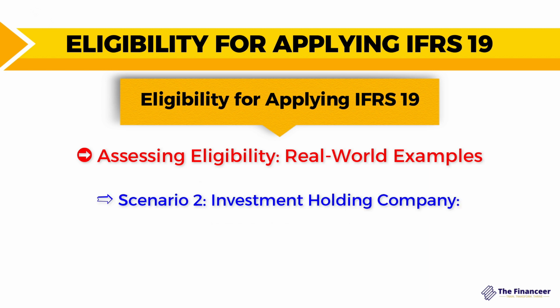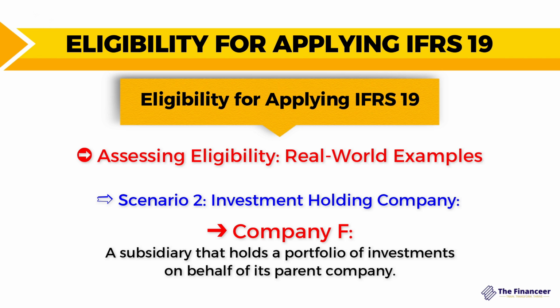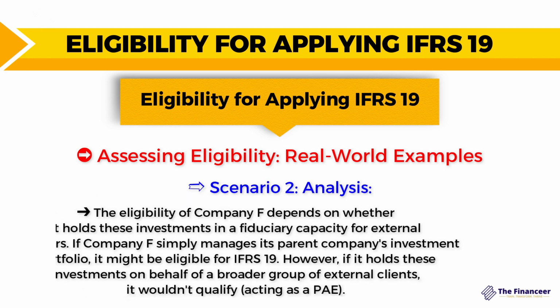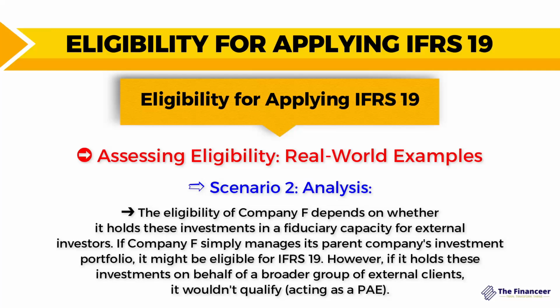Now, let's take another scenario and assess the company in this case. Company F is a subsidiary that holds a portfolio of investments on behalf of its parent company. The eligibility of Company F depends on whether it holds these investments in a fiduciary capacity for external investors, which means that if Company F simply manages its parent company's investment portfolio, it might be eligible for IFRS 19.